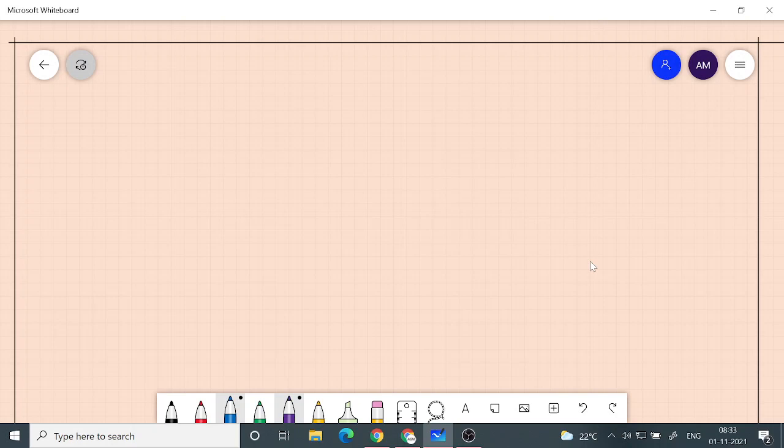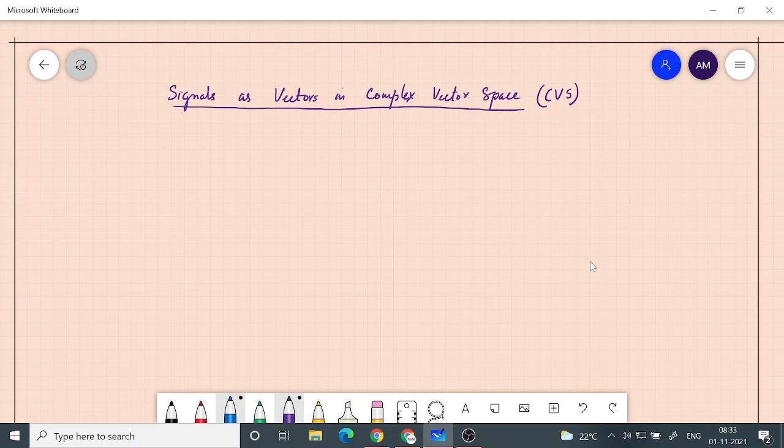So the topic for today's discussion is signals as vectors. Vectors in complex vector space. Okay, we will call it CVS, complex vector space. So signals can be treated as vectors in complex vector space. So that's what we are going to look at.